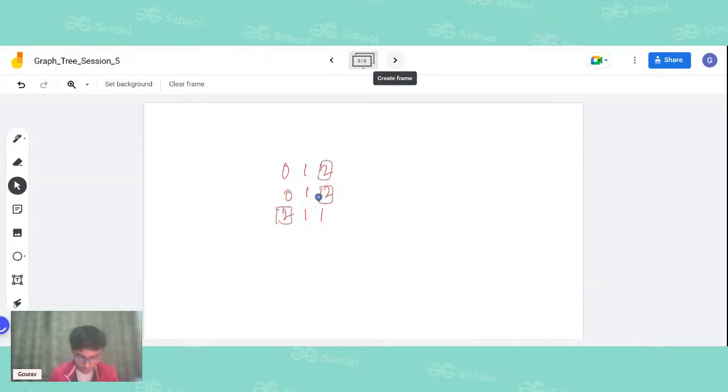In the first second, this particular rotten orange will rot this orange, this one will rot this orange, and this one will rot this orange as well as this orange. So in the first second only, all the oranges got rotten, and our answer will be equal to 1.